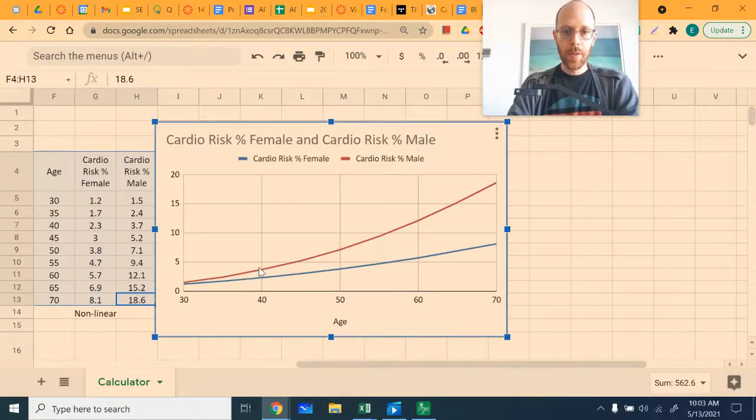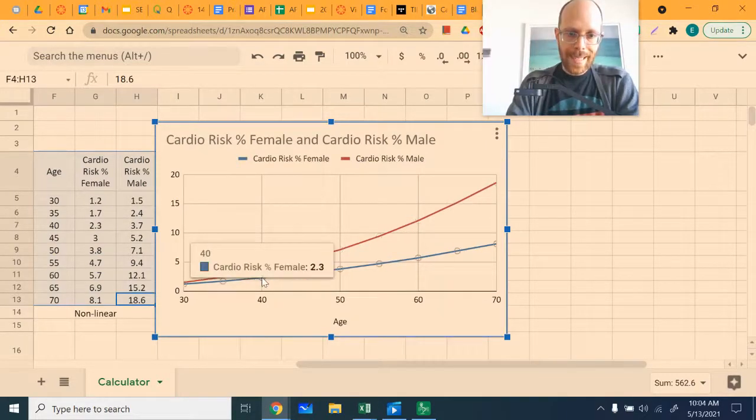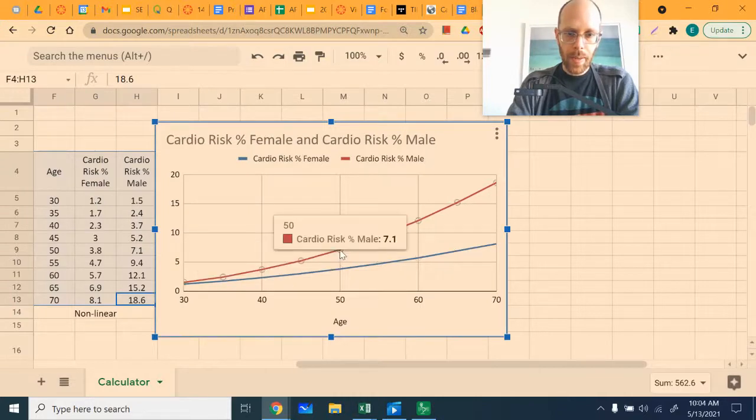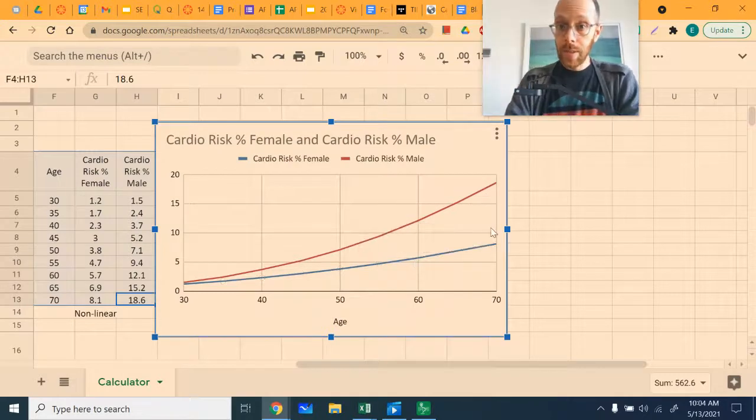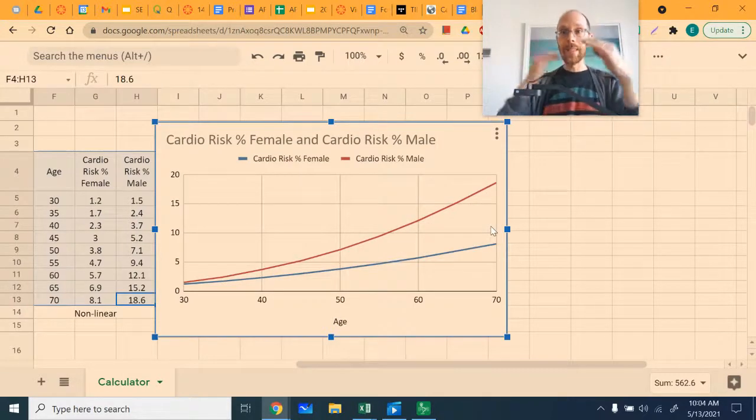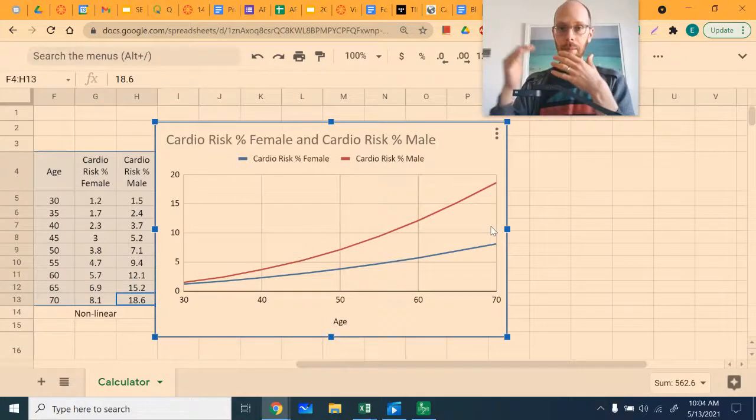See how the male curve is in red and the female curve is in blue. And at every single age, the male curve has a greater risk than the female curve. But also, if you look at the distances between the two graphs, so look at the distances right here, and then right here, and then right here, those distances tell us the difference in risk between a male and a female.